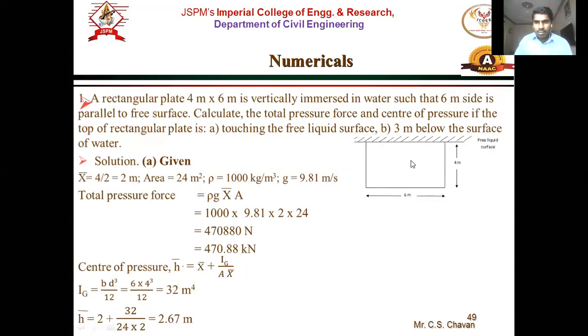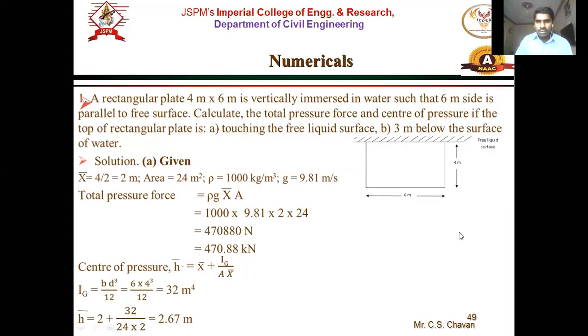So therefore centroid will be 4 by 2, right? So this side is 4 meter, therefore 4 by 2 will be x bar, right? So in this case x bar is very easy because it is from the free liquid surface. So from here, 4 by 2 above there will be x bar. Area 6 by 4 is 24.